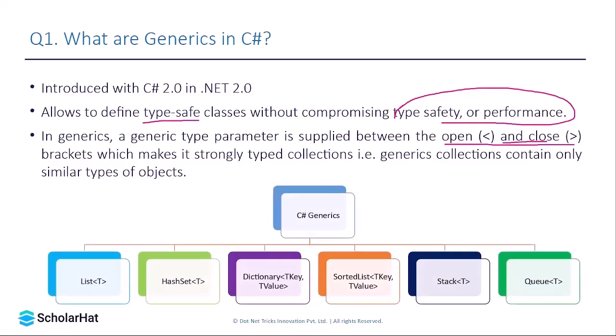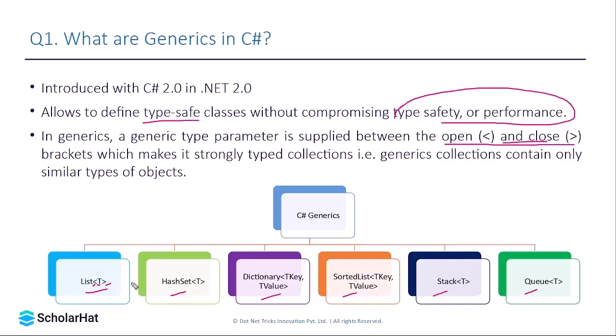In the C# programming language, there are the following types of generics. The first one is list. We just discussed it, and again you can see that T stands for data type, and that type is defined between the opening and closing angular brackets. So if I say integer, it would be written as List of integer. Similarly, with list, we have HashSet, we have Dictionary, we have SortedList, we have Stack, and Queue.